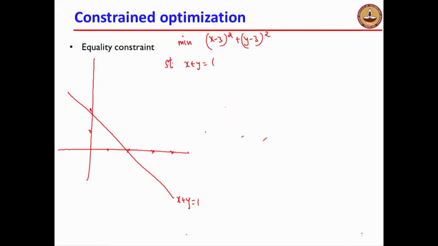Now in this case, I can also give you a geometric interpretation. This is the point, roughly the point 3, 3. I am asking you to find a point on this line which is at the shortest distance from 3, 3. That is a geometric interpretation of this problem. I want to find the shortest distance of this line from this point.